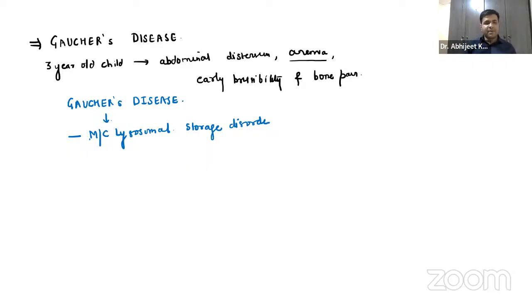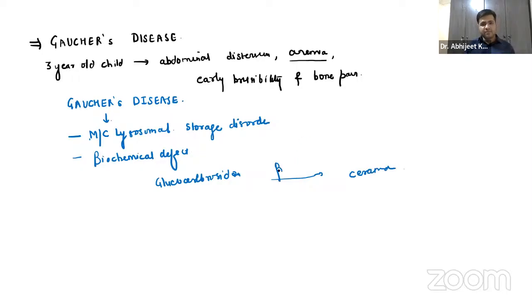Now, what is happening over here, guys? What is the biochemical defect that you have to remember? Remember that there is something called glucocerebroside. We already know this. Glucocerebroside will be converted into ceramide with the help of the enzyme beta glucosidase, or beta glucocerebrosidase.